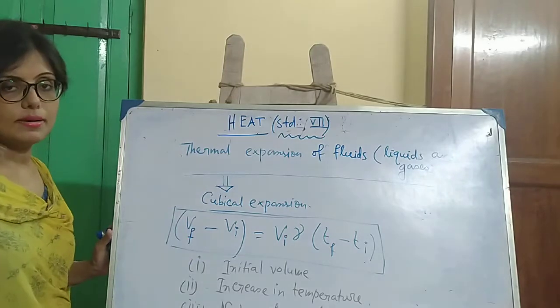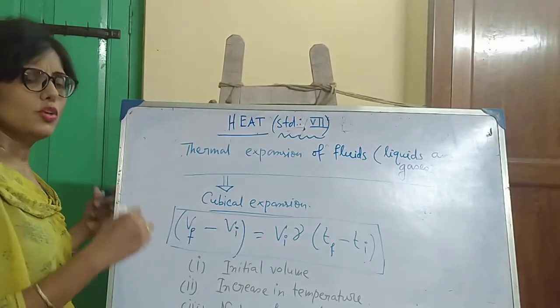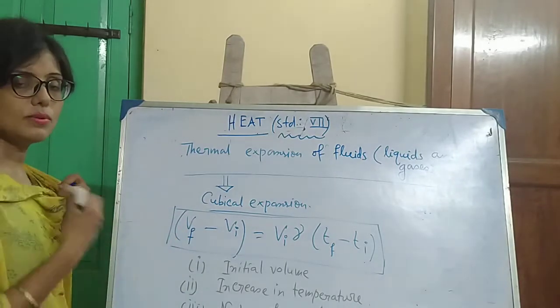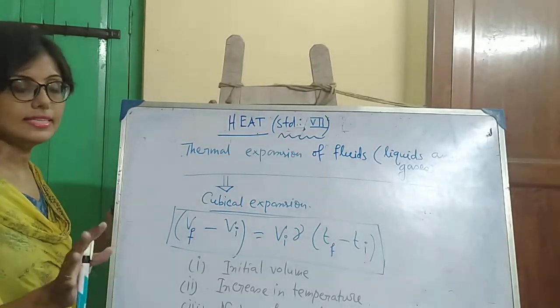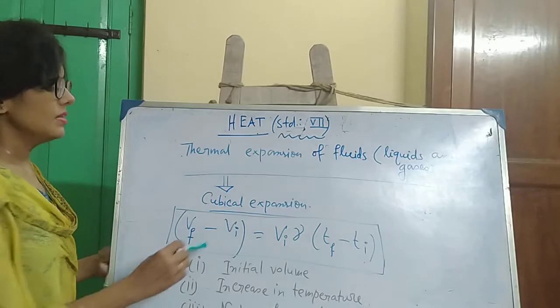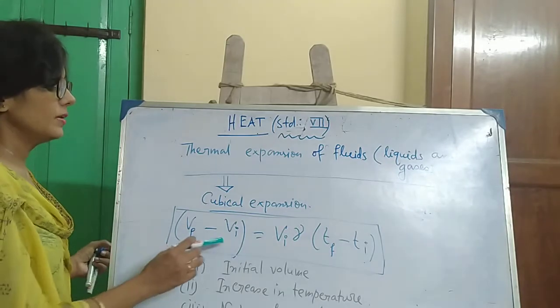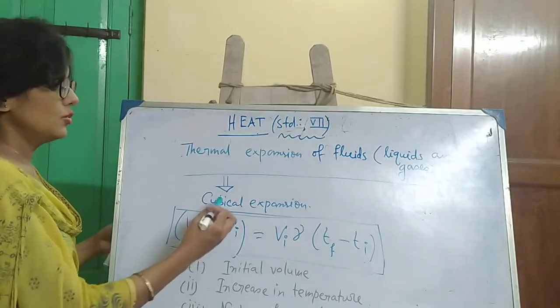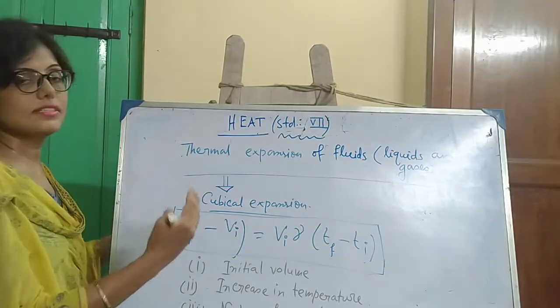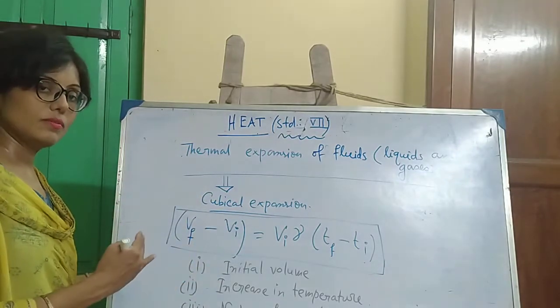Expression of cubical expansion is Vf minus Vi. You may write V2 minus V1 also, same. Mention all the terms. Vf is the final volume, Vi is the initial volume, so Vf minus Vi represents the cubical expansion or increase in volume of the fluid.